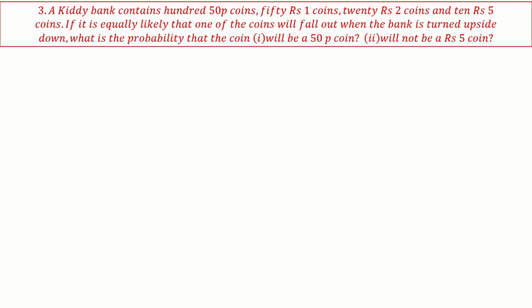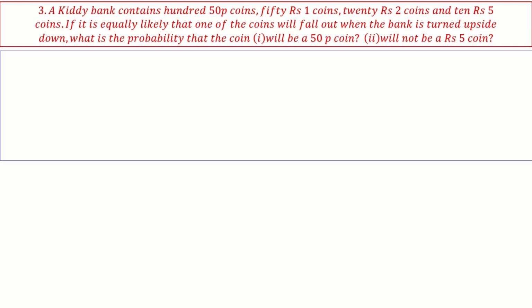A kiddie bank contains 100 50 paisa coins, 50 1 rupee coins, 20 2 rupees coins, and 10 5 rupees coins. If it is equally likely that one of the coins will fall out when the kiddie bank is turned upside down, what is the probability that the coin will be a 50 paisa coin or a 5 rupee and not a 5 rupee coin? Okay, so simple. The total number of outcomes is 180 because there are 100 plus 50 plus 20 plus 10.